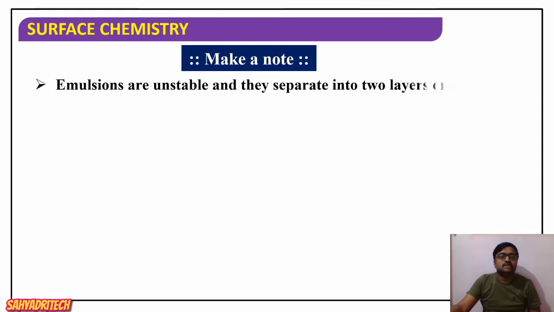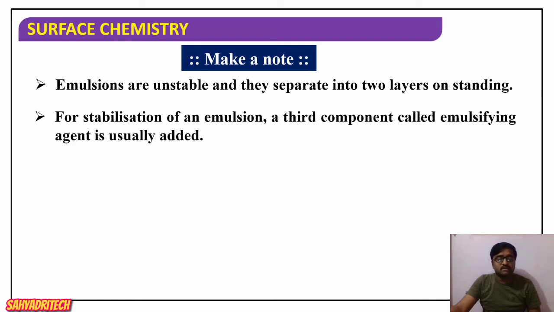Now, emulsions are unstable and they separate into two layers on standing. That means the dispersed phase and dispersion medium separate from one another and form two separate layers. So to make an emulsion stable, a component called an emulsifying agent is added.